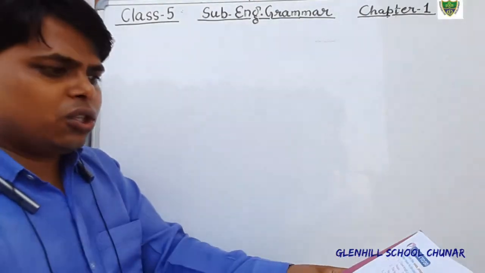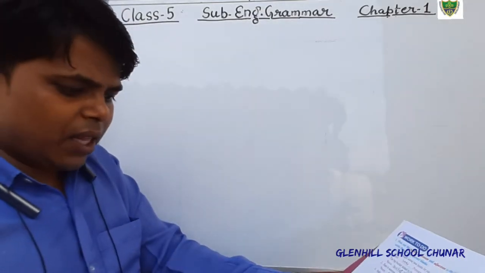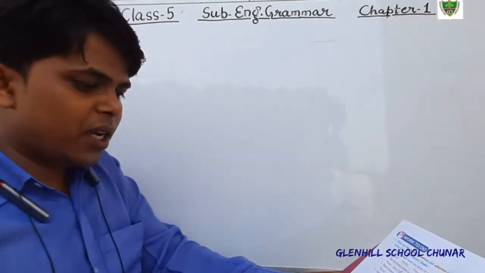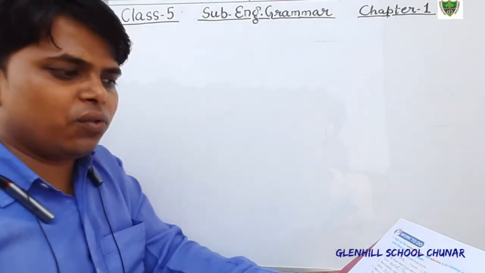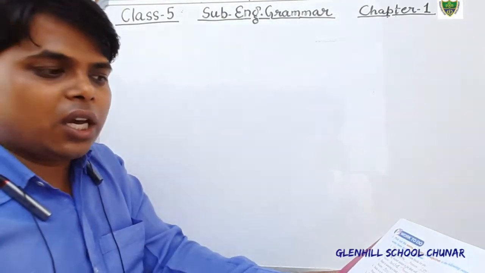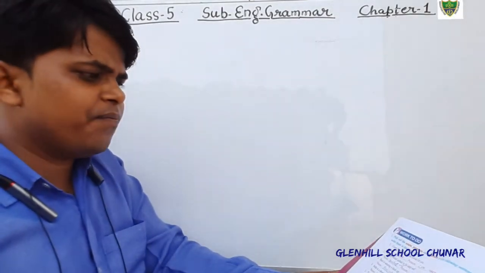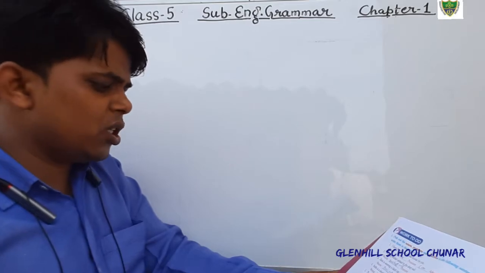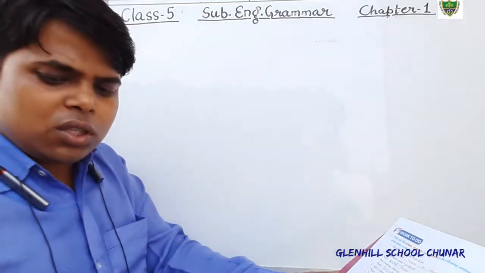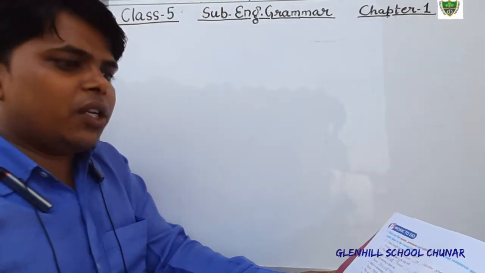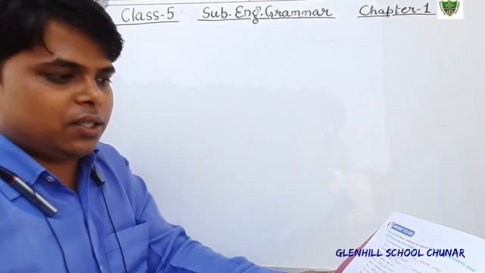Okay students, we will discuss the exercises given at page number 6. Everyone just open page number 6 and also take out the pencil. Everyone has to fill in with the help of a pencil, not by pen. So students, just see, the first question is, pick out the nouns, pronouns and adjectives in the following sentences and write them in the correct blanks.